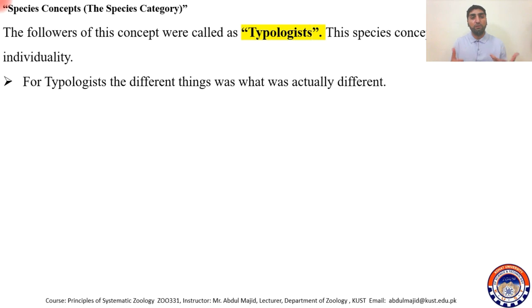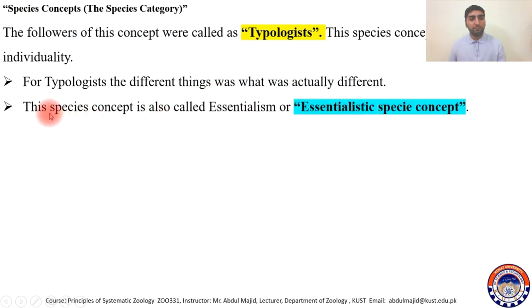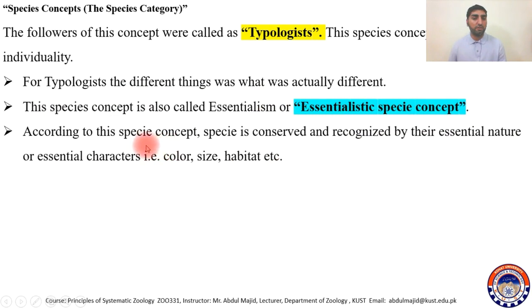Individuals that were morphologically different were different species for them, but not the other way around. For example, today we say there are sibling species which are morphologically very similar but reproductively isolated. They were not of this idea, and they did not accept evolution or changes in species. They were believers in the fixity of species. This species concept is also called essentialism or the essentialistic species concept.